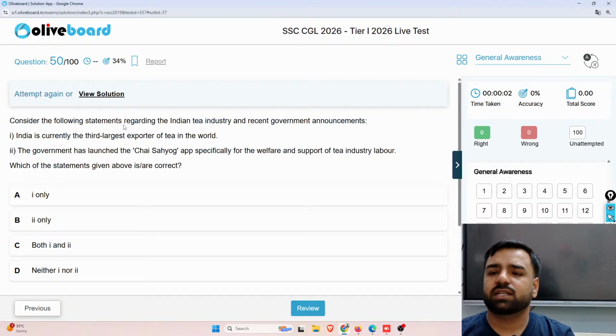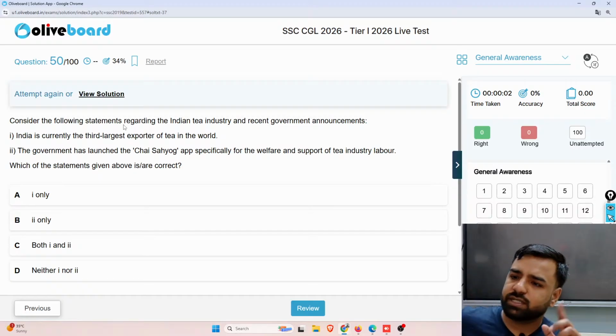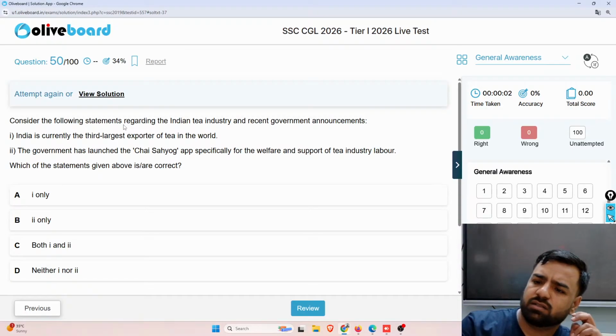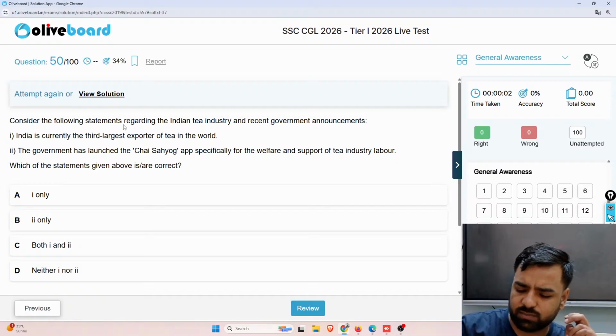So the first statement is: India is currently the third largest exporter of tea in the world. That's wrong. So the first statement is wrong. Second is, the government has launched the Chai Sahyog app specifically for the welfare and support of the Indian tea industry labor. So which of the following statements is or are correct? Guys, please tell me, what do you think? Which of the following statements is correct? So waiting for the answer, please.